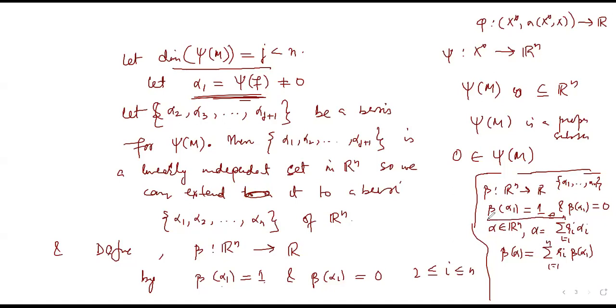Once we define a map on the basis of a vector space, we can extend it to the whole space for every alpha belonging to Rn.